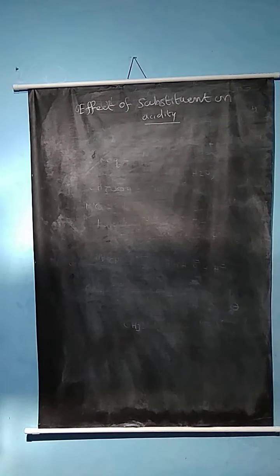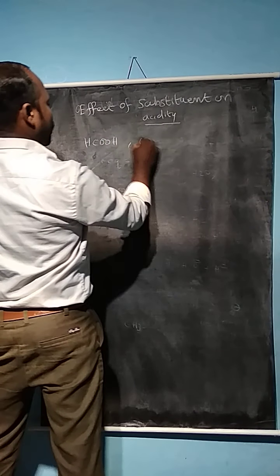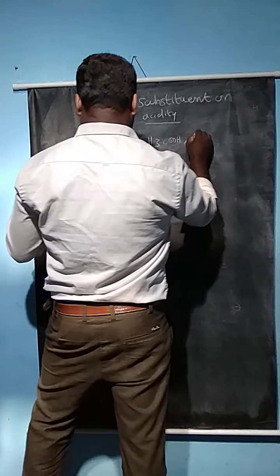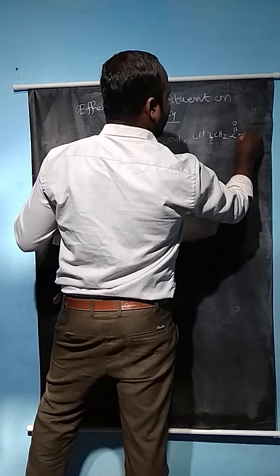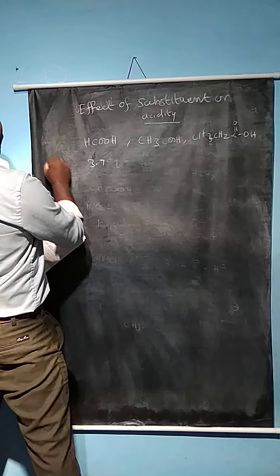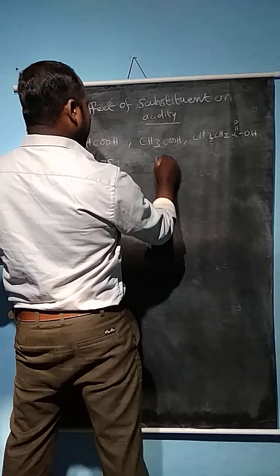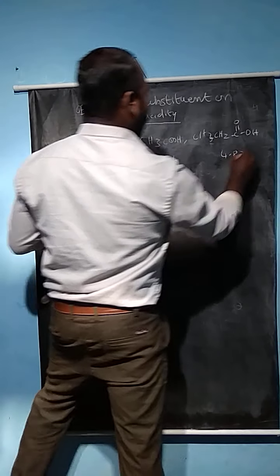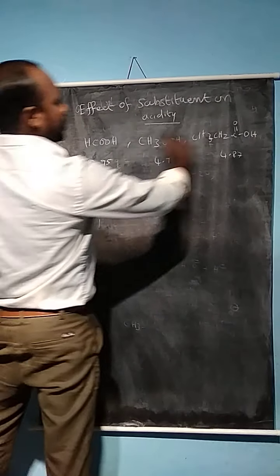Whenever there is an electron releasing group like an alkyl group, compare formic acid, acetic acid and propanoic acid. The pKa value of formic acid is 3.75, for acetic acid 4.76, and for propanoic acid 4.87. Compare the pKa values of these three acids.